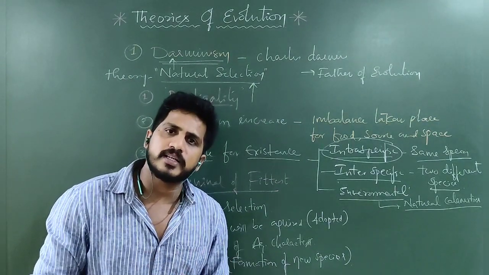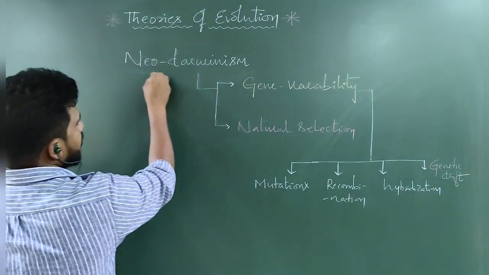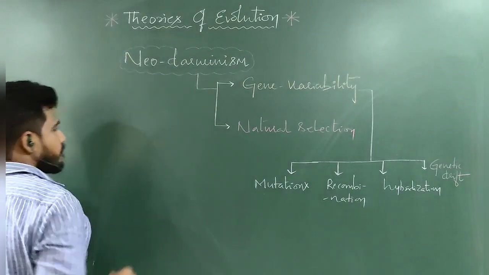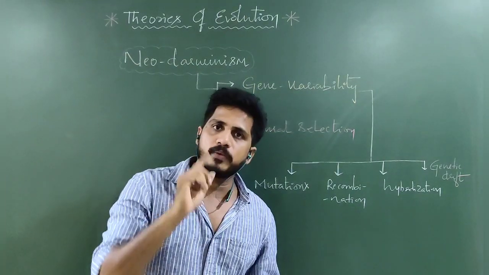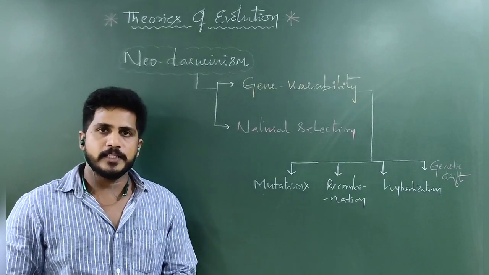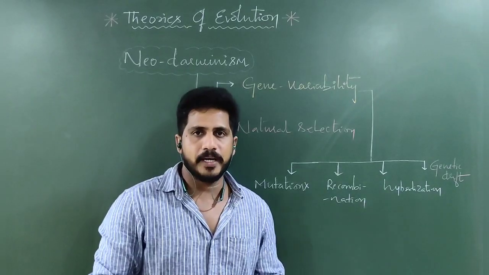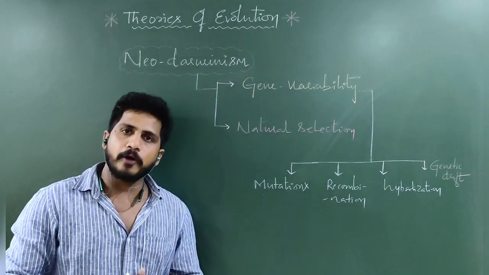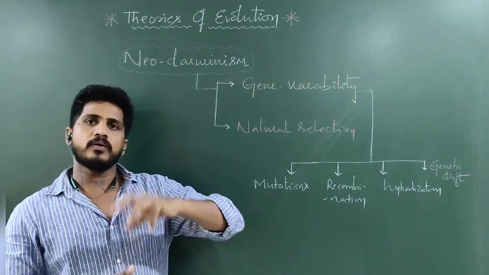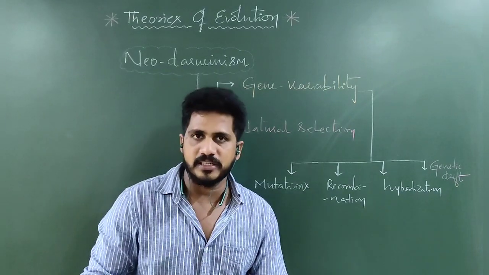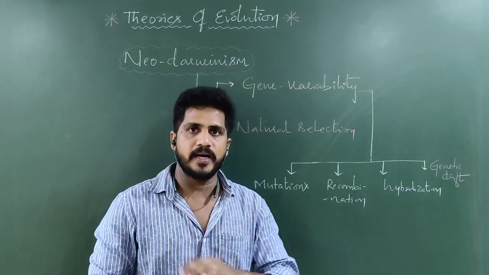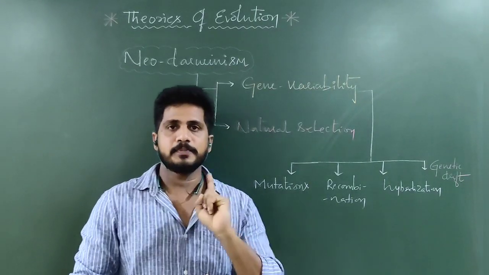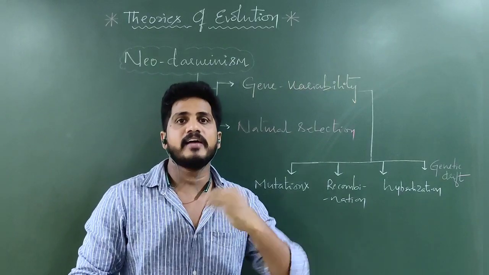Then what is Neo-Darwinism? Let us see. Darwinism is the most popularized evolution theory, in which there was one drawback. Darwin explained survival of the fittest, but he failed to explain arrival of the fittest. How to overcome the problem, he did not explain. The one who overcame the problem was selected by nature under natural selection, but the one who failed, how to overcome the problem he doesn't explain. He explained survival of the fittest but not arrival of the fittest.